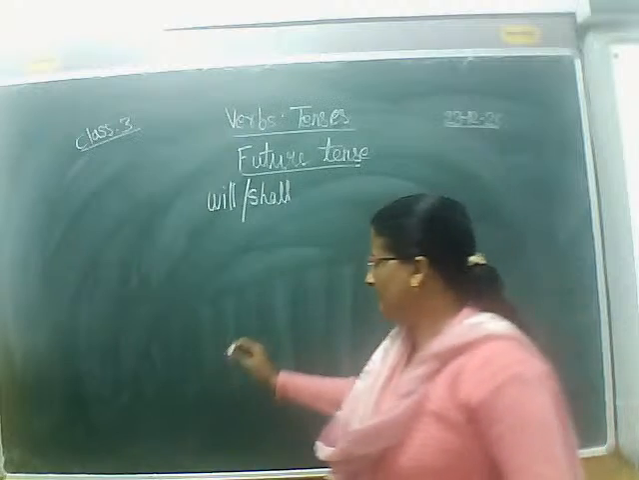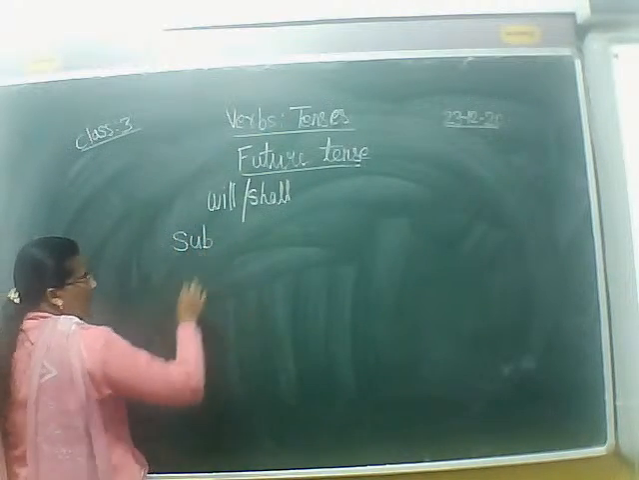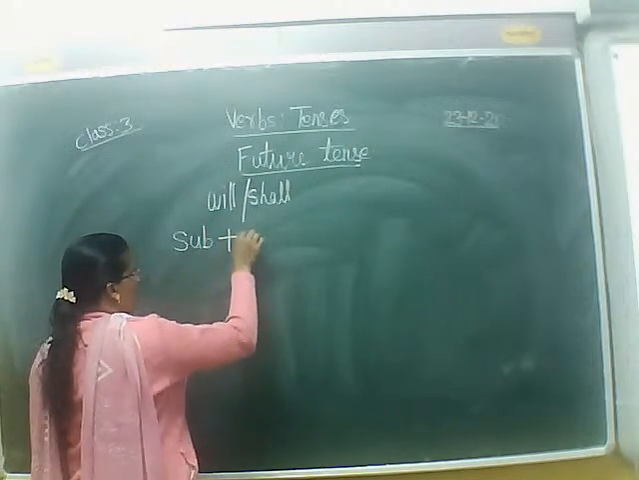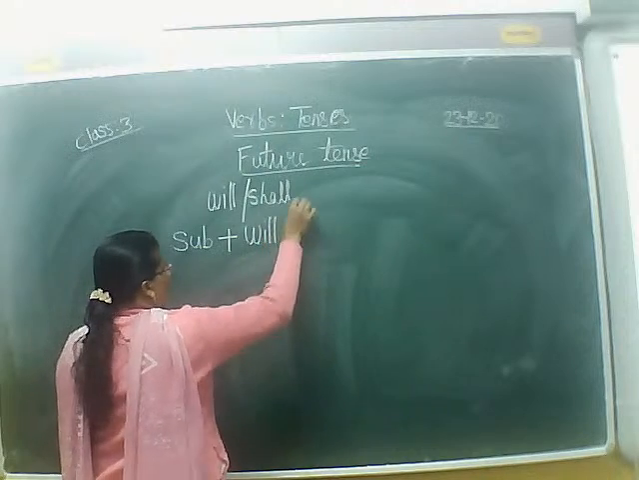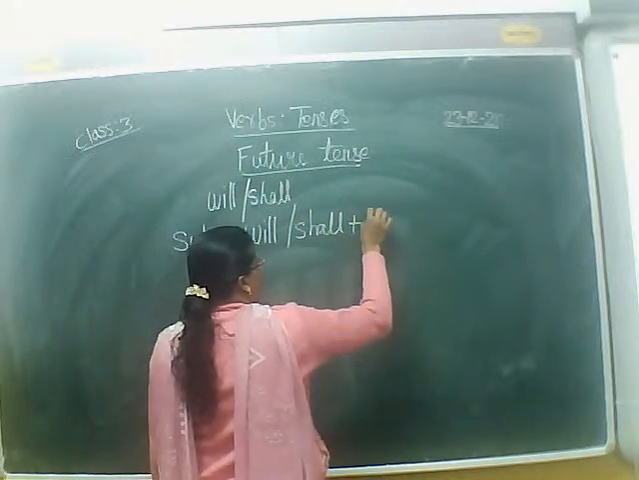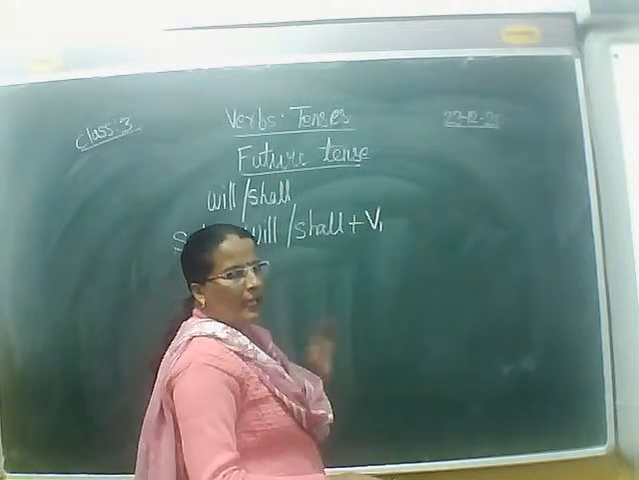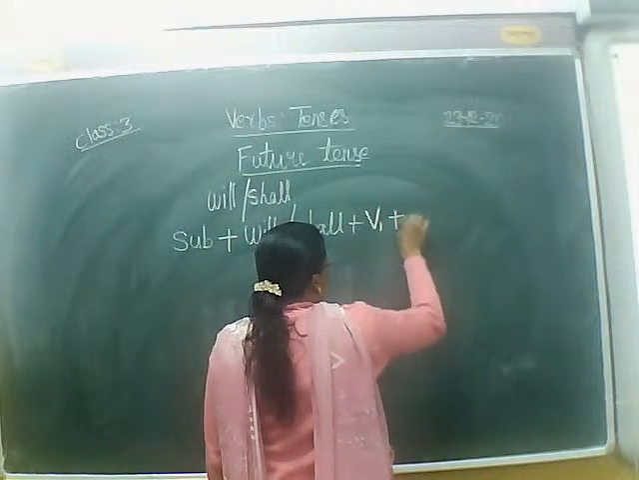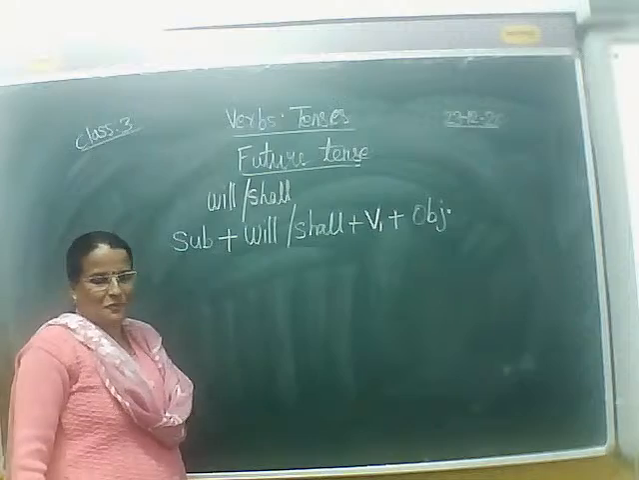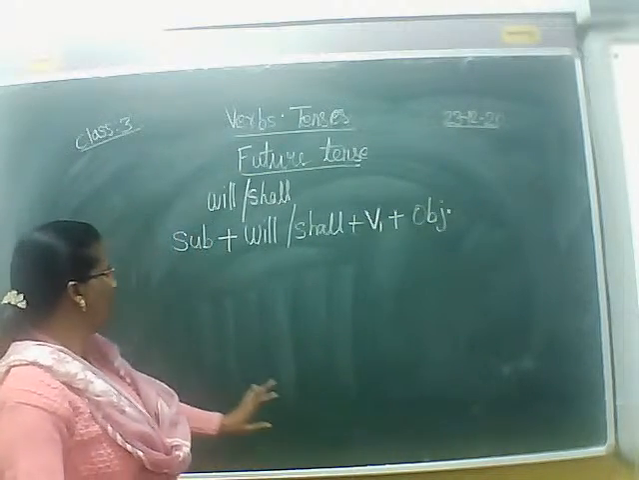Okay. And how do we use it in future tense? Look here. There is a format for expressing our thoughts and actions in future tense with the help of will, that is subject plus will or shall plus V1. V1 means the first form of the verb, or the base form of the verb, plus object. You are in third standard, I know, so I am going to simplify what I have written.